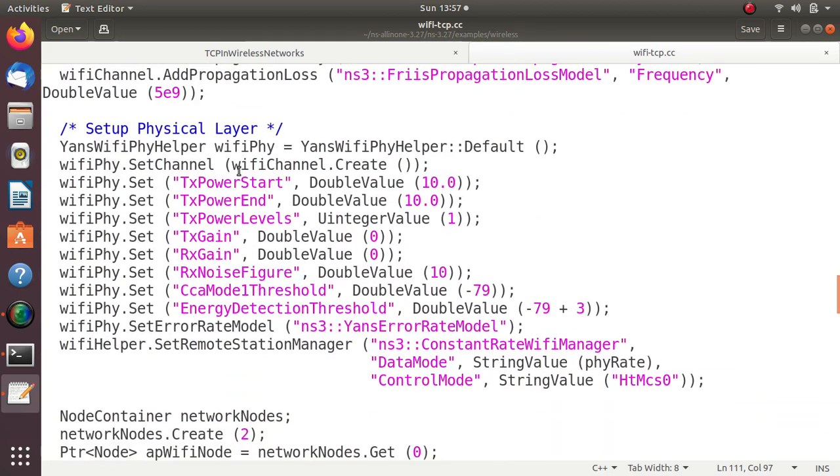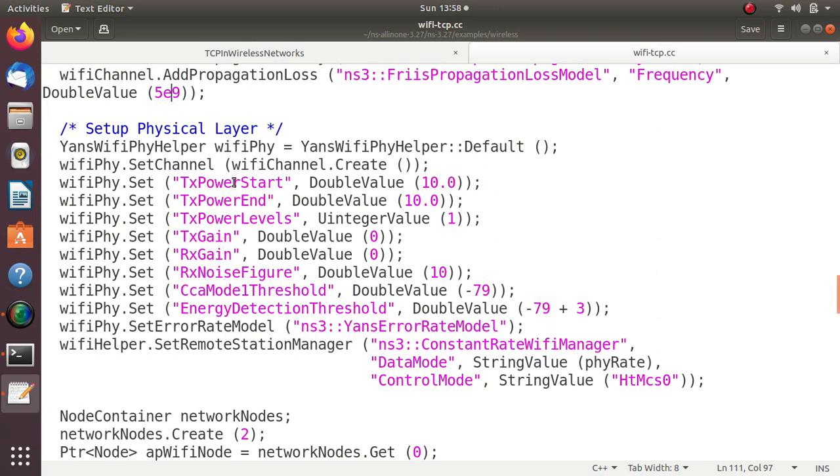Then what are the physical layer properties? In the physical layer properties, mostly we never touch upon the physical layer, since we are performing the TCP protocol mainly on the 802.11 Wi-Fi standard. So he sets some of the properties here. In case you don't want to set properties, you can simply go with the default model. As you see in the example third.cc, there's a default model there. So using the default physical layer parameters you can use it. But here in this example, not default, everything is being set here.